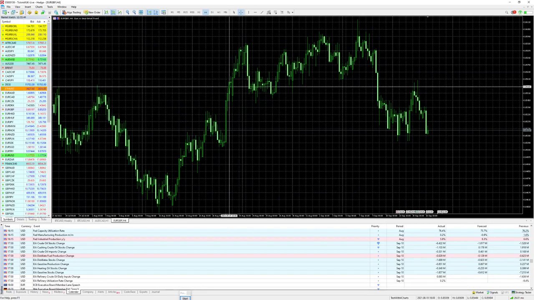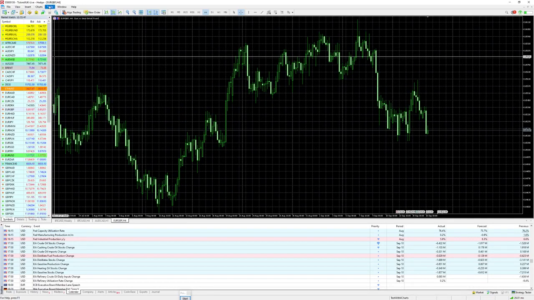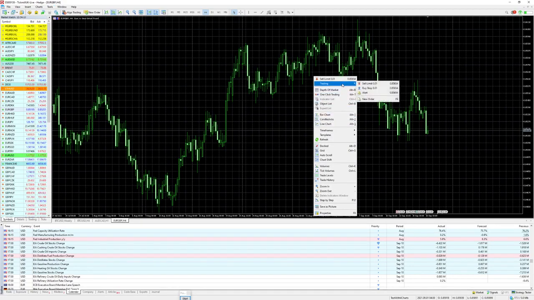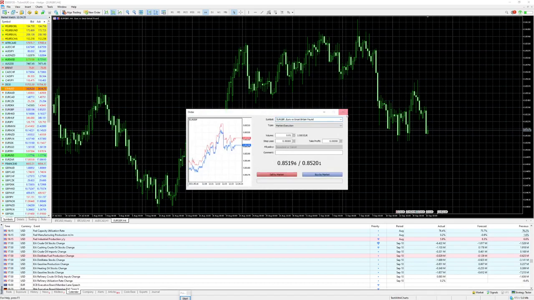This is the chart window, and the next one is the toolbox. In the toolbox you find the opportunity to add a new order. You open your strategy tester, agents, and so on. The important thing for you, if you would like to trade, is to place a new order. You can click here on new order, or you can use the field over here in the chart. You have it here under trading, and then you can put a new order, or you can put on sell limit or buy stop. You can add alerts, and now we switch over to the order, for example.